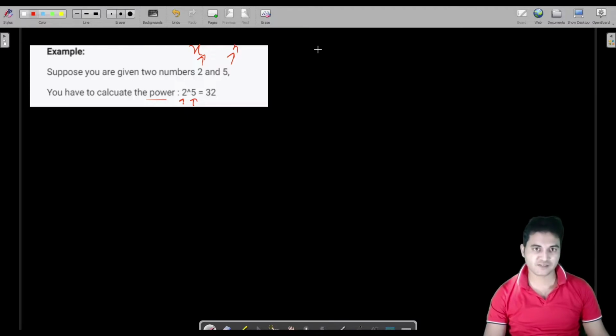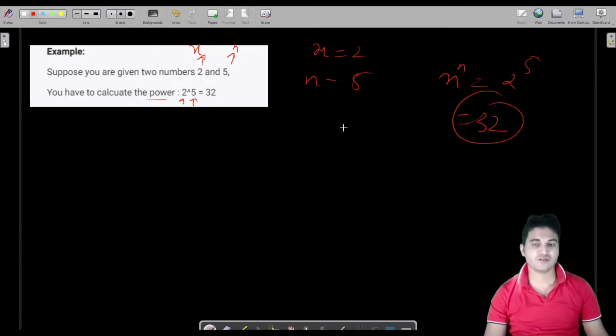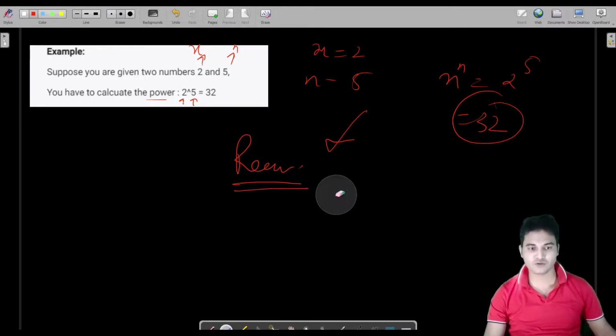So if x is 2 and n is 5, then you have to calculate x raised to power n, which is 2 raised to power 5, which is 32. You have to do this using, of course, recursion. You are not allowed to use any loop, because we are learning the concept of recursion, so that you should be able to get this done using recursion. So let us see how we are going to approach it.